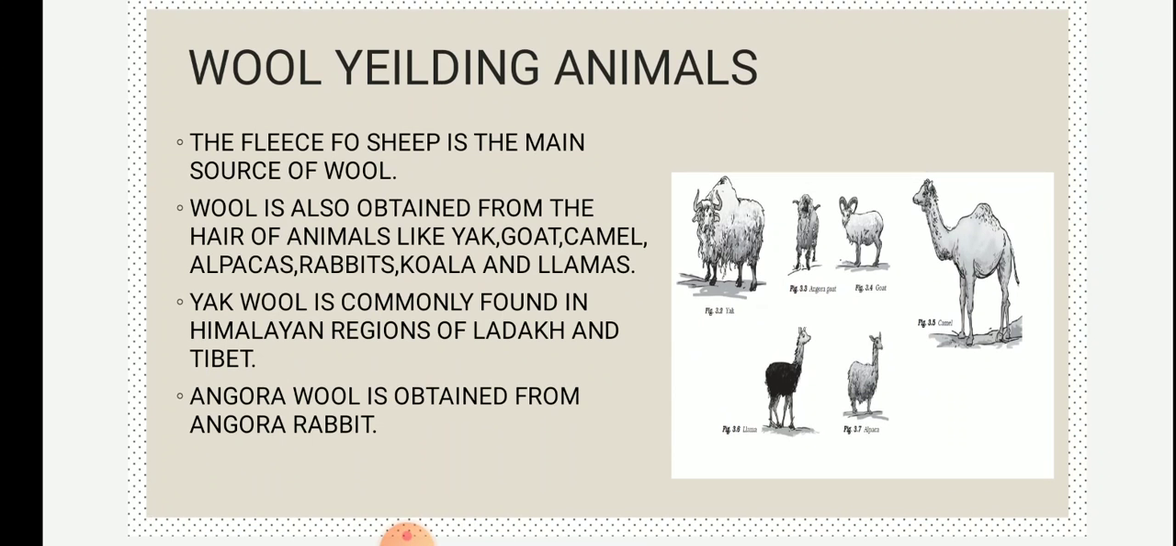Now the fleece of sheep is the main source of wool, and wool is also obtained from the hair of animals like yak, goat, camel, alpaca, rabbits, koala and llamas in some parts of our own country or from some other countries also. So yak wool is commonly found in the Himalayan region of Ladakh and Tibet, and Angora wool is obtained from the Angora rabbit. So these are some of the other animals which also yield wool.